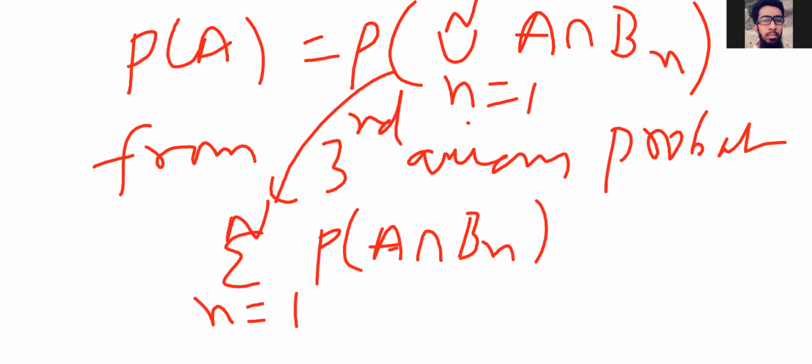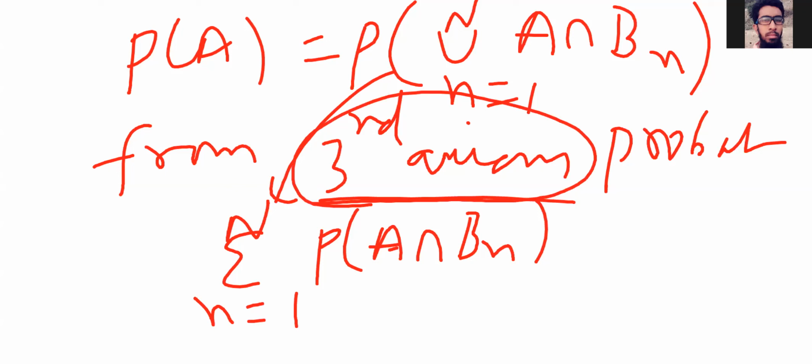So this is from the third axiom, right? In order to get clarification, please go through the third video of my PTSP course, Probability Introduced Through Axioms. So this is from the third axiom. So we get this, and I'll replace this into the above expression.